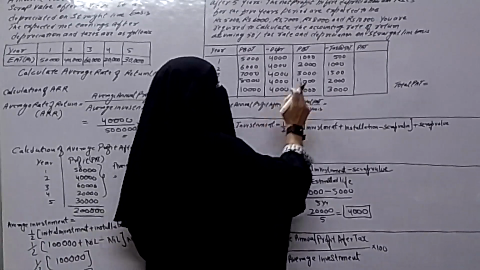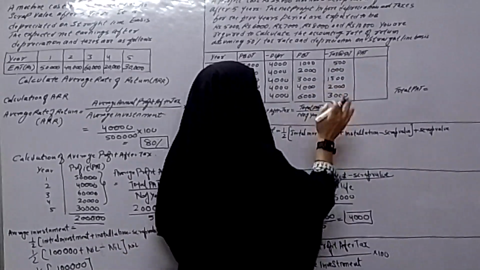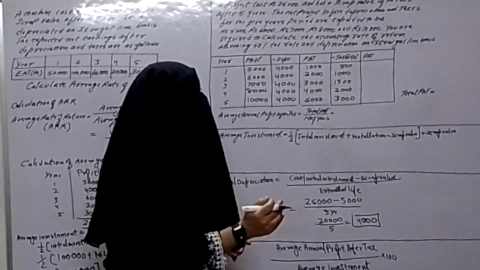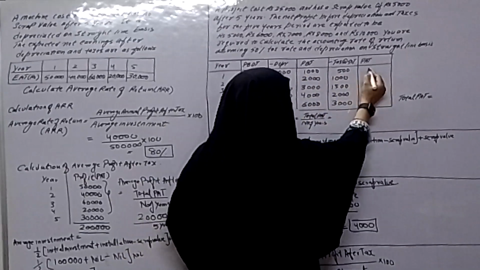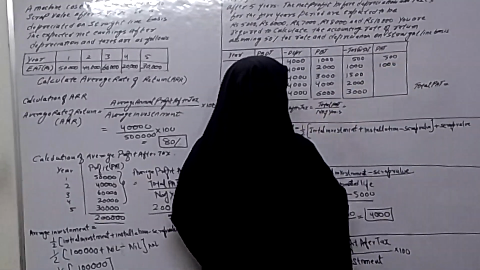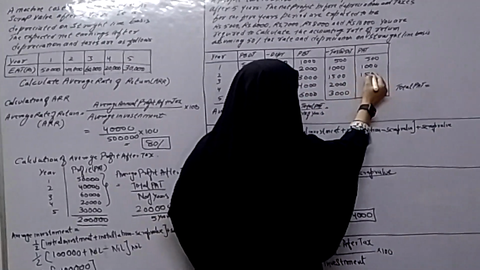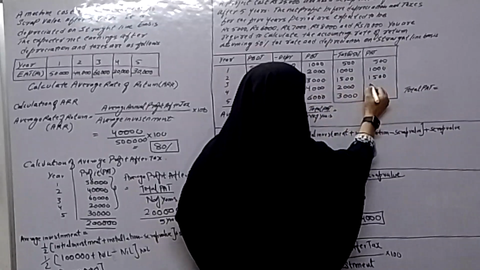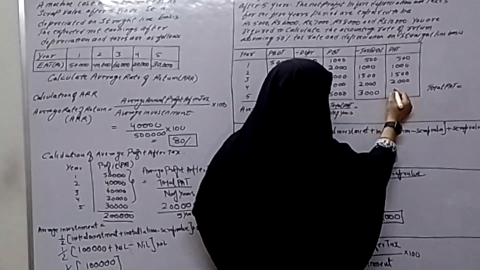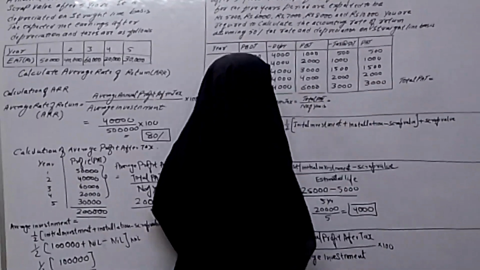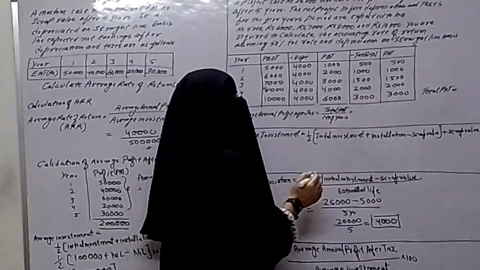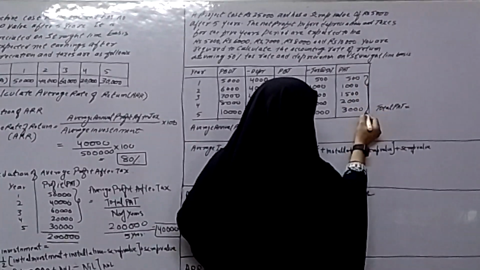Now next we have to find out profit after tax. So how do we get profit after tax? From profit before tax, we have to subtract the tax. 1,000 minus 500, we get 500. 2,000 minus 1,000, we get 1,000. 3,000 minus 1,500, it is 1,500. 4,000 minus 2,000, again it will be 2,000. 6,000 minus 3,000, it will be 3,000. Now this is PAT.